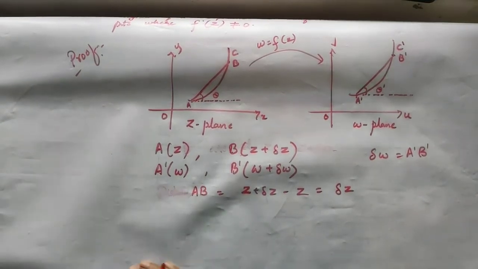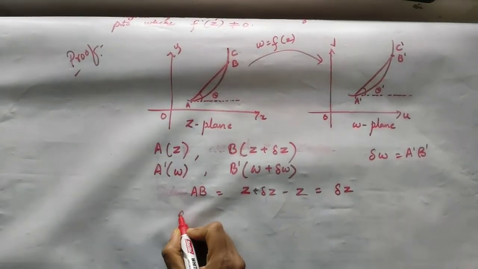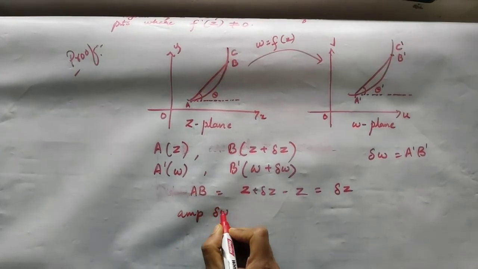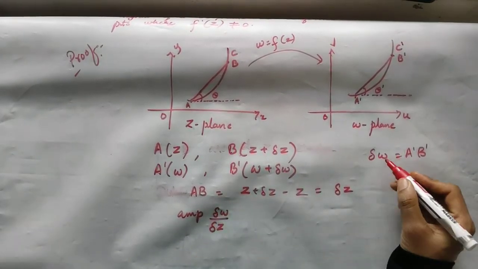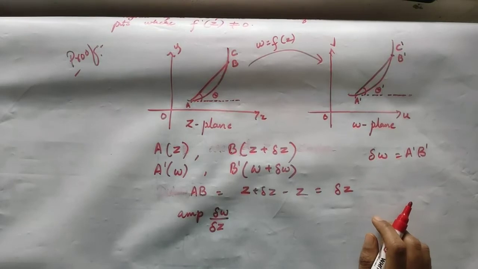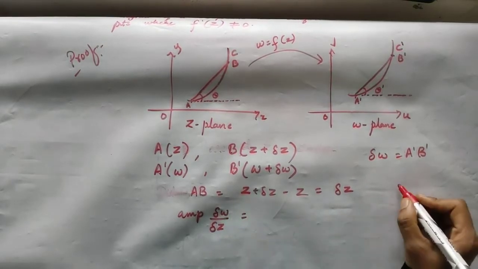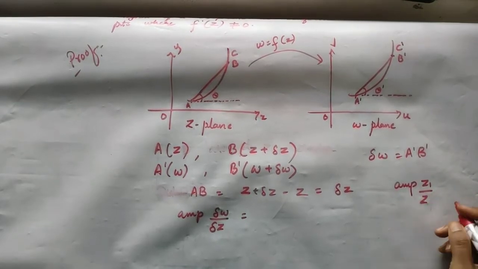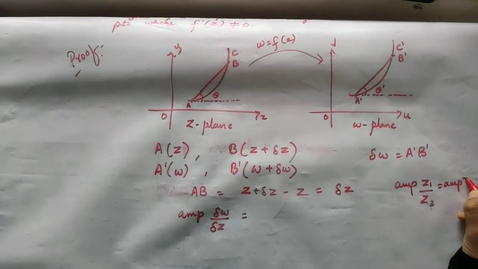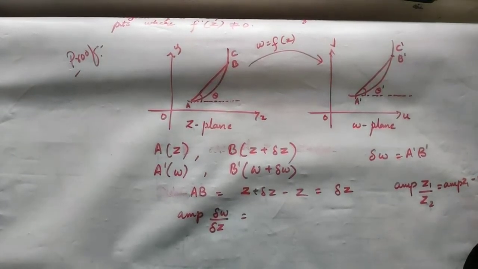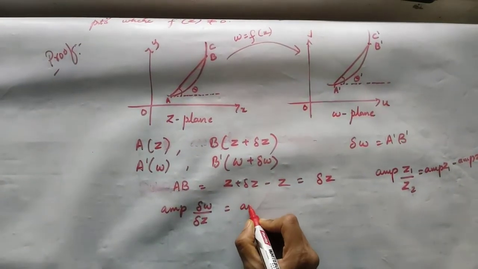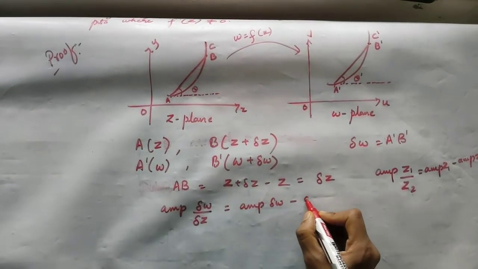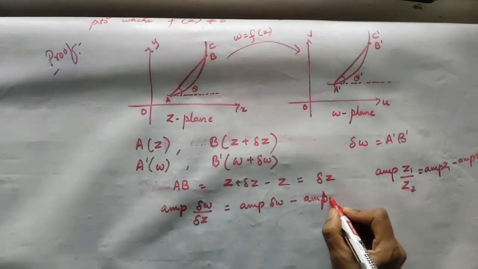Once this is clear, tell me what will be the amplitude of delta w divided by delta z. Since both of them are complex numbers, what is the amplitude of z1 divided by z2? As per the basic theory of complex numbers, it will be the amplitude of z1 minus the amplitude of z2. Using this, we can rewrite it as the amplitude of delta w minus the amplitude of delta z.